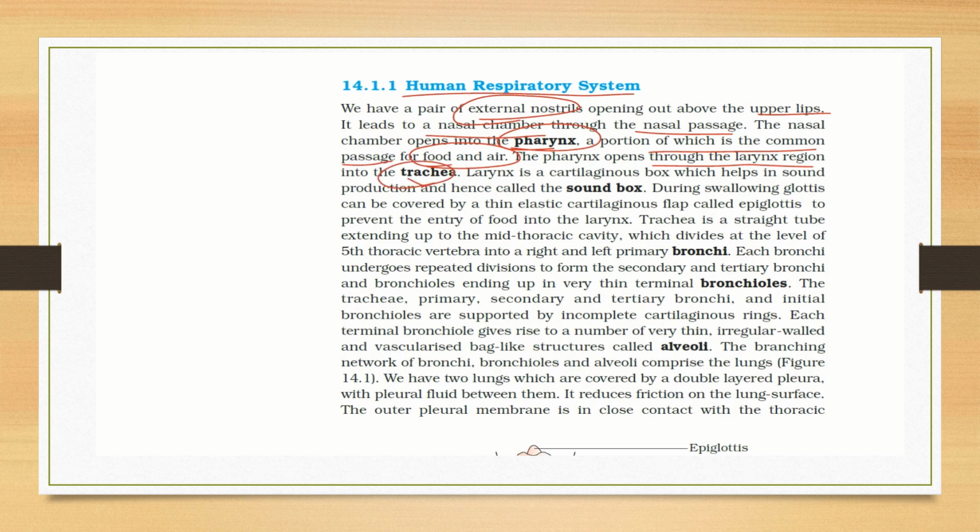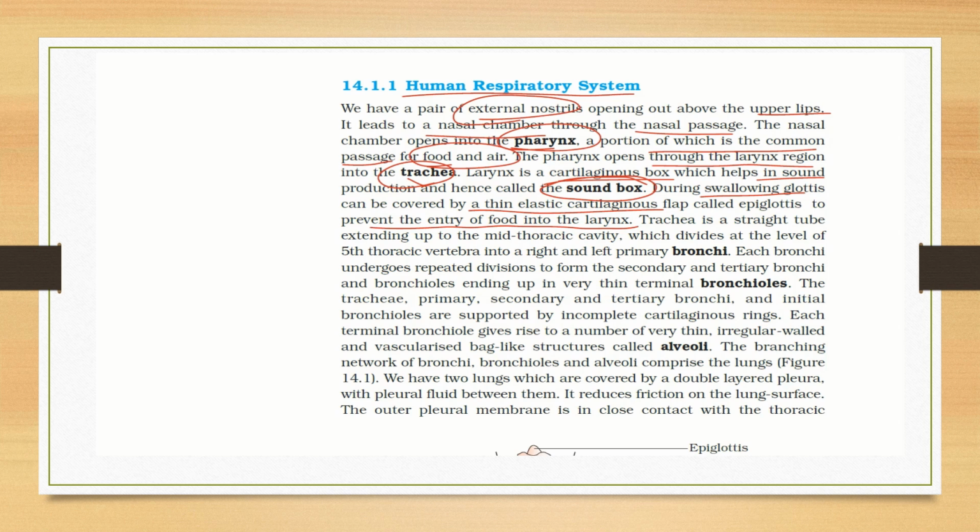So what is the larynx? Larynx is a cartilaginous box which helps in the production of sound, and hence it is also called the sound box. Now during swallowing, the glottis is covered by a thin elastic cartilaginous flap called the epiglottis, to prevent food from entering into the larynx.